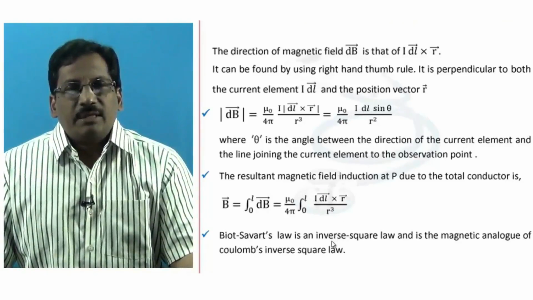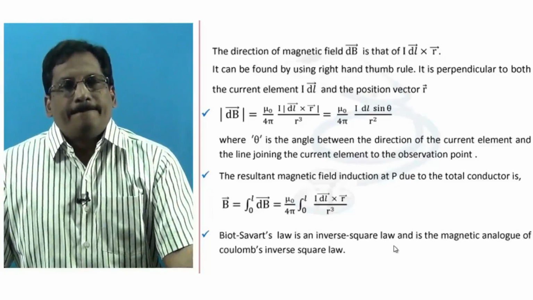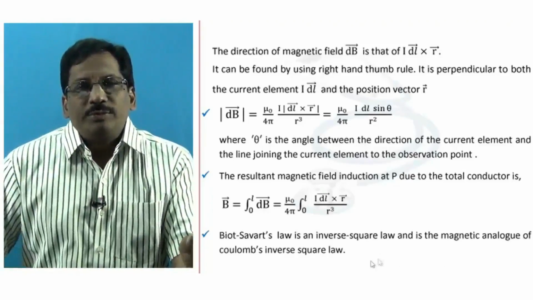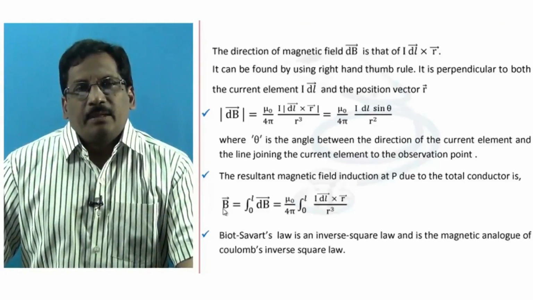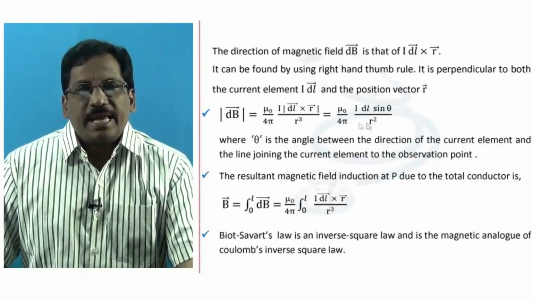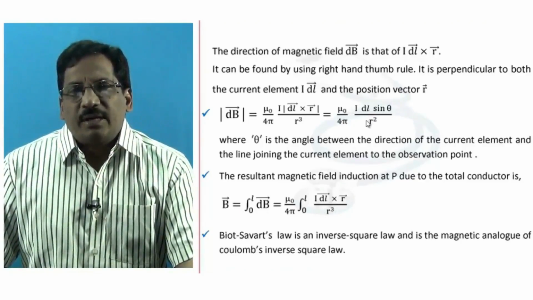And Biot Savart's law is an inverse square law and is the magnetic analog of Coulomb's inverse square law. Here you see B bar, of course, has r cube appearing in the denominator, but in the scalar form you are finding the inverse proportionality to r square.